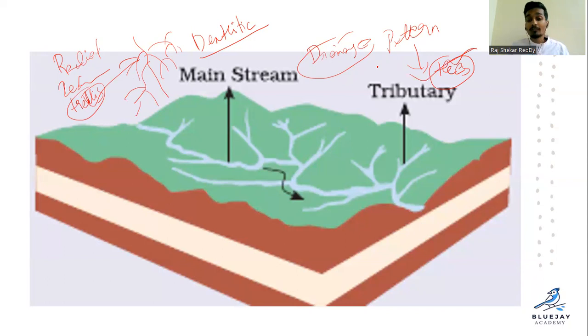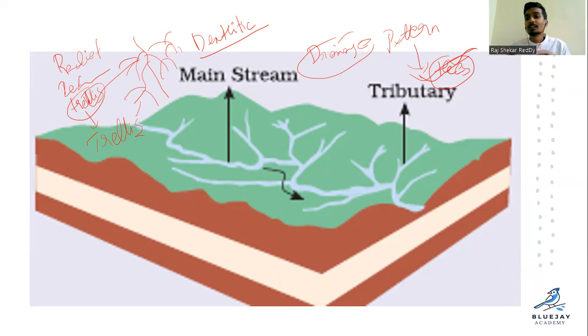Clear? So why are we discussing this? Maybe there is a chance of a question in the exam, like which drainage pattern is visible in Telangana. You can write simply the tree type, or else they will give options like dendritic, rectangular, radial or trellis. So you can simply write what is right. Just spell it correctly. Trellis, we call it, right?